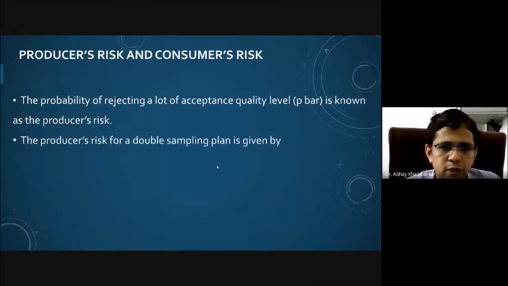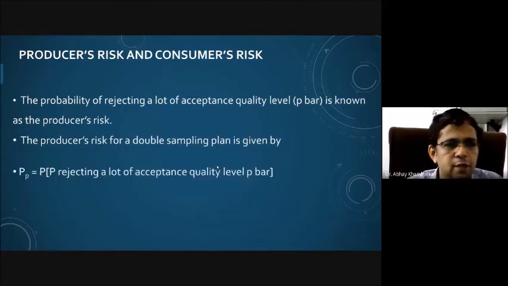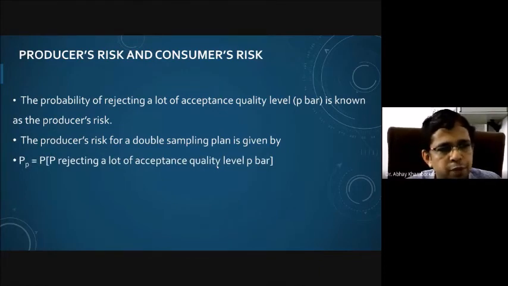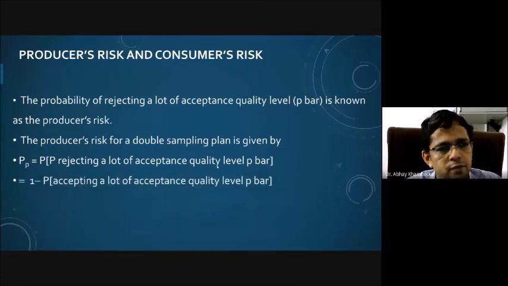The producer's risk for a double sampling plan is given by PP, P to indicate that it is about the producer, and P bar is nothing but the acceptance quality level. So that is the probability of rejecting a lot of acceptance quality level P bar. In other words, that is equal to 1 minus the probability of accepting a lot of acceptance quality level P bar.